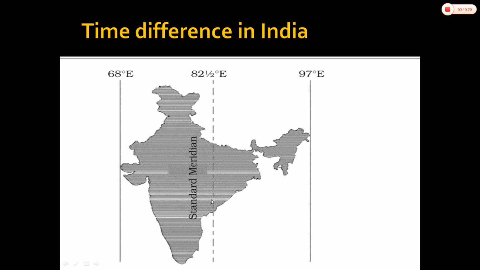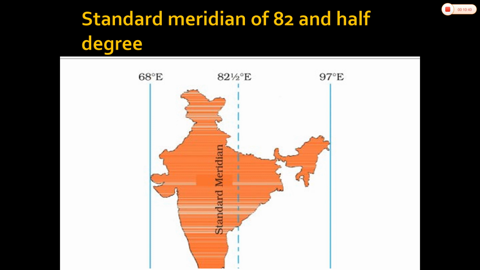On this longitude, whatever the time is there, we follow the same time throughout the country, and it is known as the Indian Standard Time, IST. This standard meridian passes through Mirzapur of Uttar Pradesh.